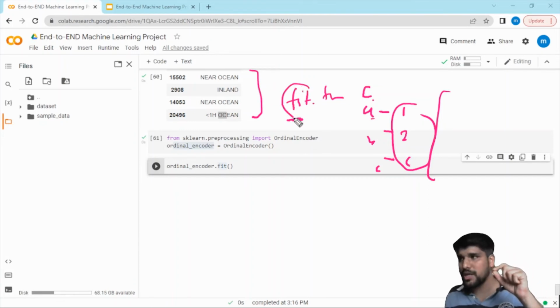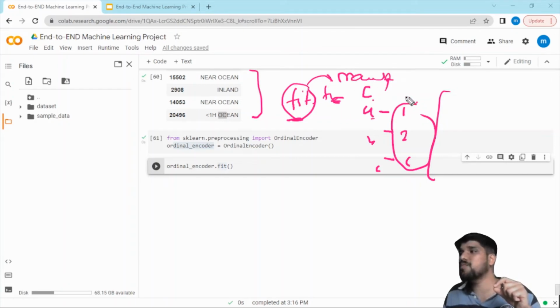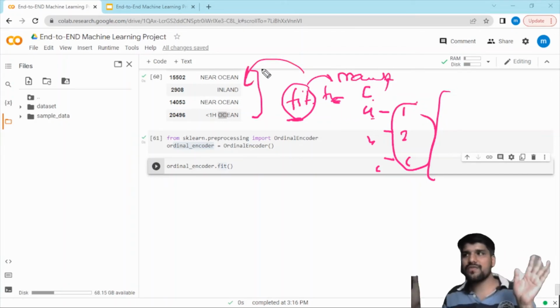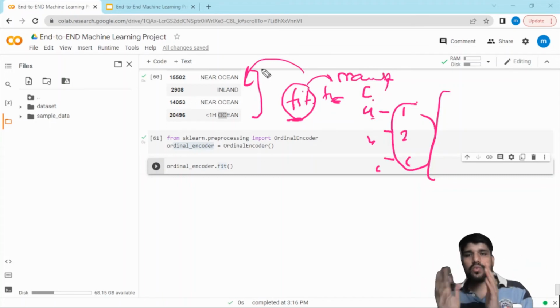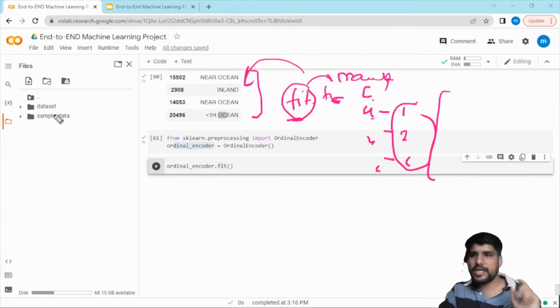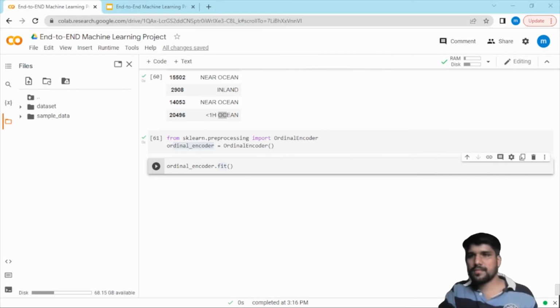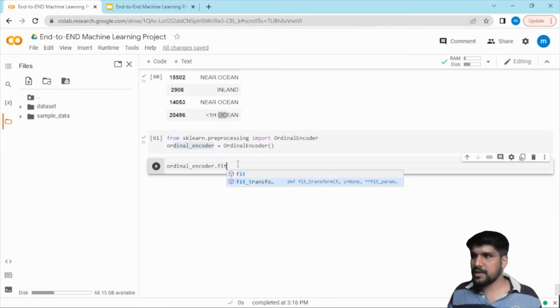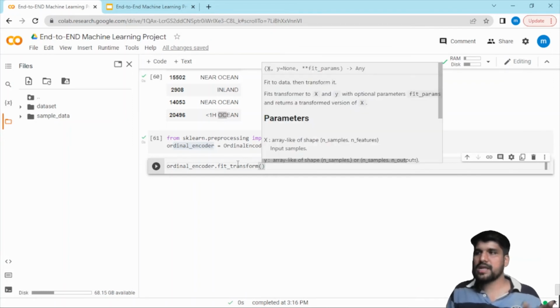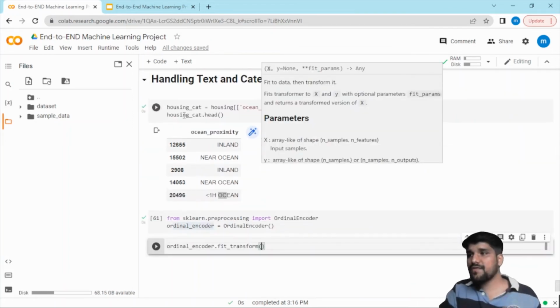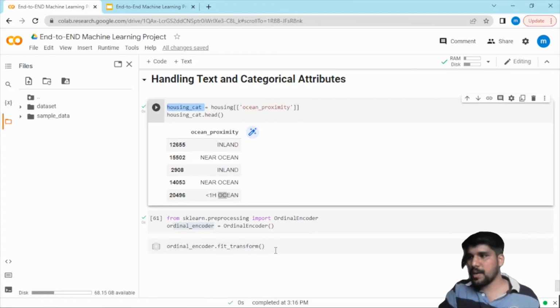So fit actually does the calculation, or you can say the manipulation, but transform will apply this manipulation to the data set. This is the only difference between fit and transform. But the good part is you can use both at a time. There is a method, fit_transform. So let's not waste time, and we will use both at a time. Fit will convert and transform will apply. On which data frame do we have to apply it? Housing category. So let's apply it on that.